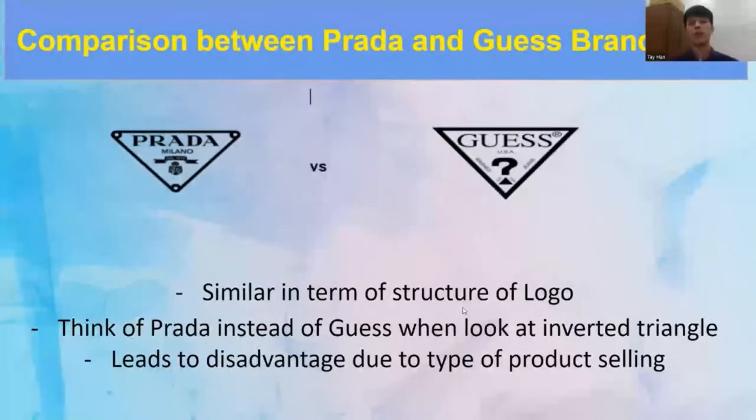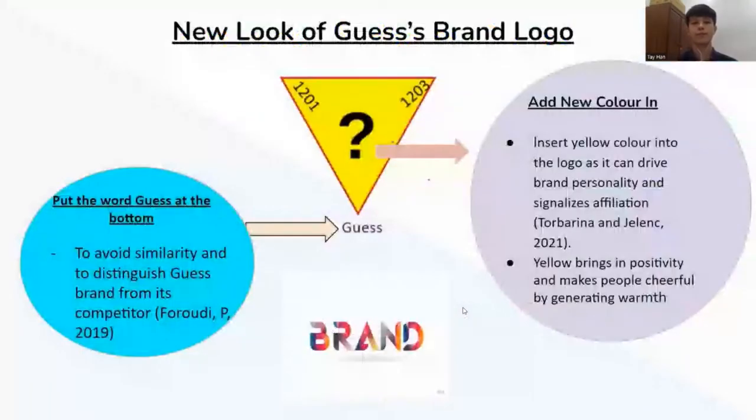So people will think of Prada instead of Guess when looking at the inverted triangle because Prada is much more famous compared to Guess. Besides that, it will lead to disadvantage due to the type of product selling. Prada sells quality and expensive products, while Guess just sells affordable and not so expensive and normal products. So there will be a competition in the market, but people will prefer to go to Prada instead of Guess due to the brand name and brand logo.